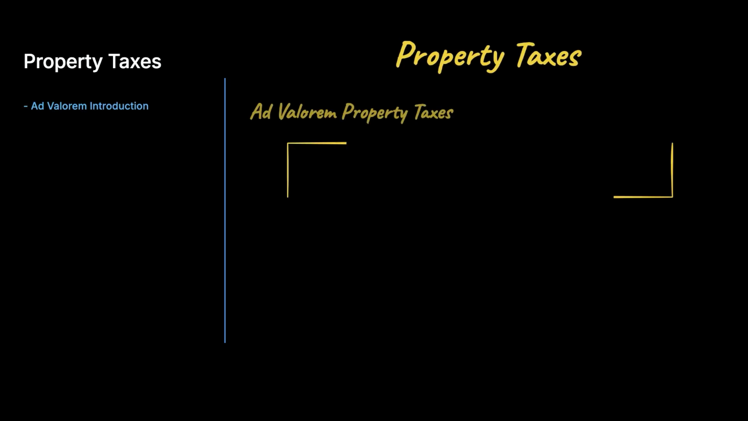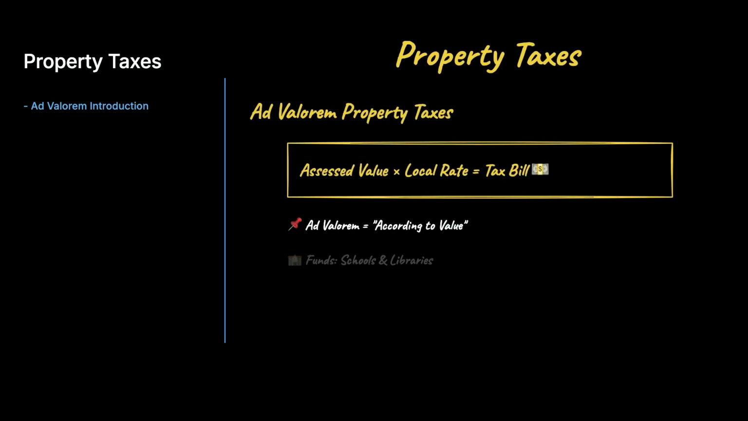Now let us look at property taxes and special assessments, which appear constantly on the Illinois broker exam. Ad valorem is Latin for according to value. Illinois property taxes are calculated based on assessed value multiplied by the local rate. These taxes fund schools, counties, municipalities, fire districts, libraries, and parks across the state.